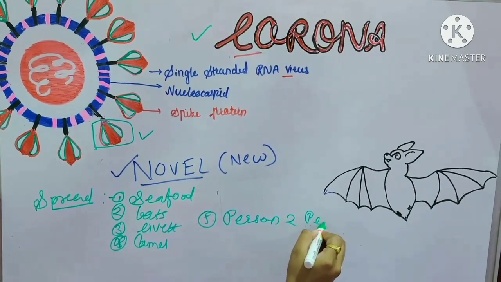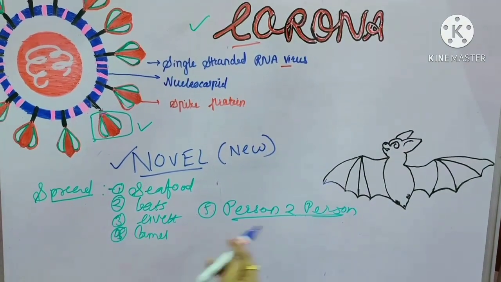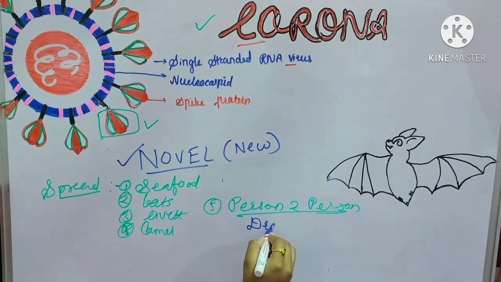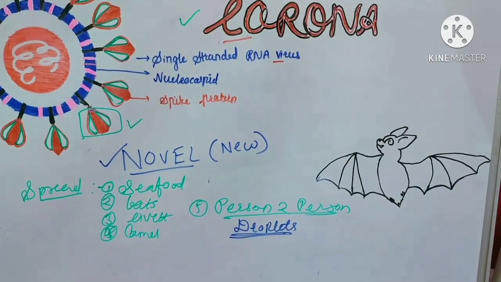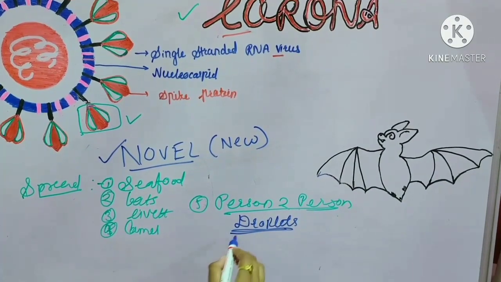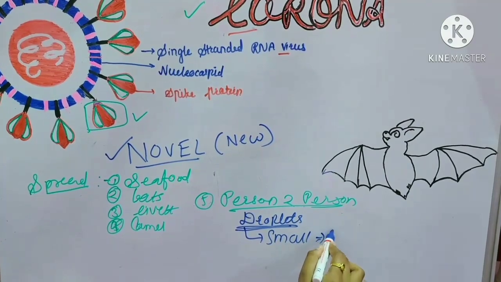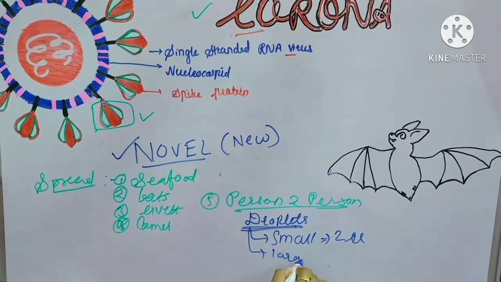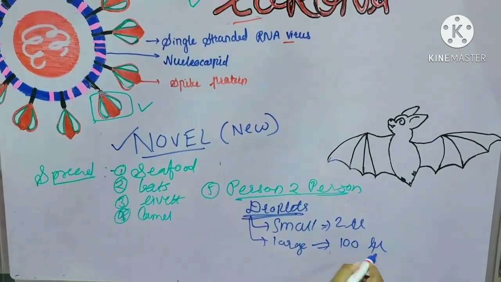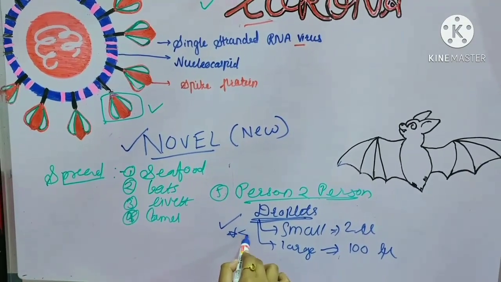Person to person mode. How is it spreading? It's spreading basically because of droplets. These droplets do play an important role in the spread of this disease. Now the droplets are of two types: small droplets with a size of 2 micron, whereas larger droplets with a size of 100 micron. This plays an important role in spreading the disease.